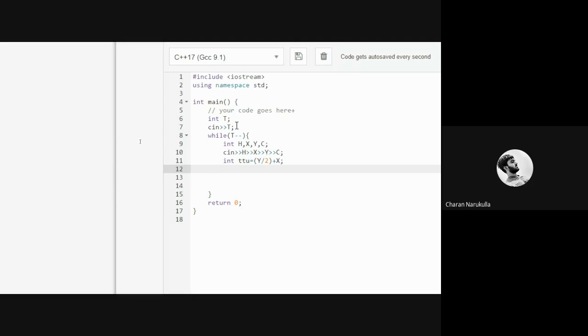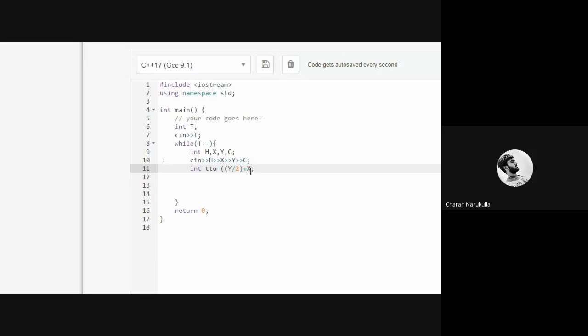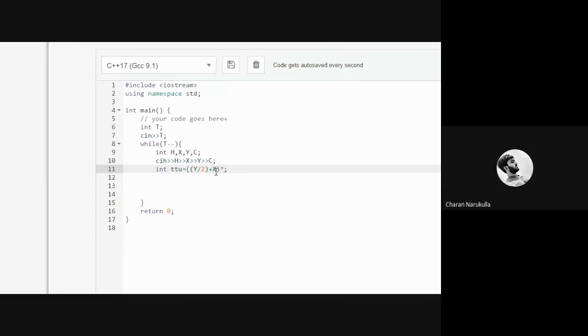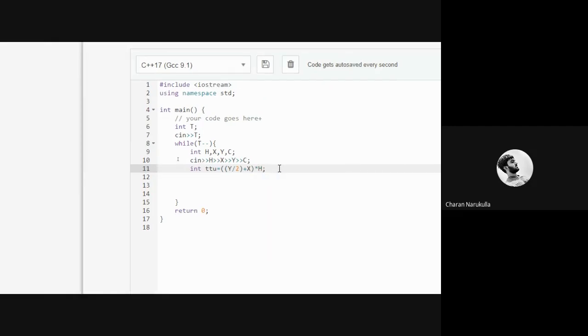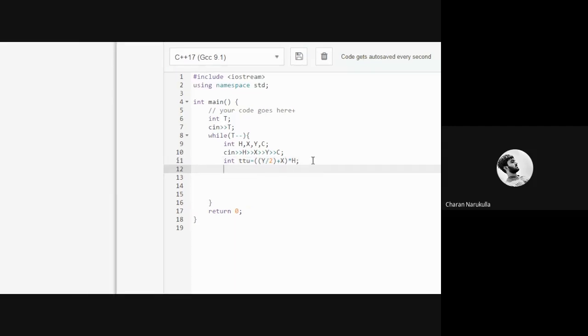Now in our next step, we need to find the total water consumption. If we want, we can also do the same in this line itself, simply by multiplying this with the number of households h. So now we got the number of households and also the total consumption of water for all the households in the particular week. Now we need to check whether this total water usage is less than or equal to the total water available. If that is true, then we can print yes. Otherwise, we need to print no.